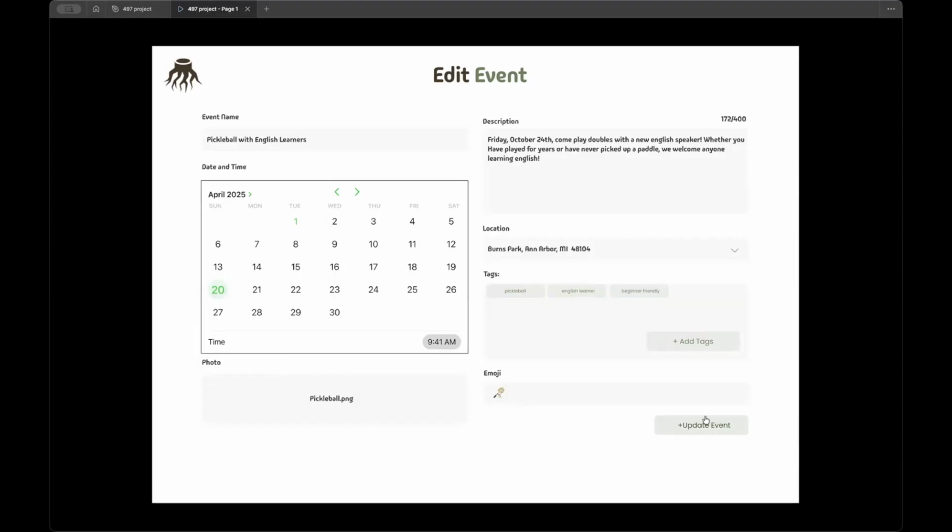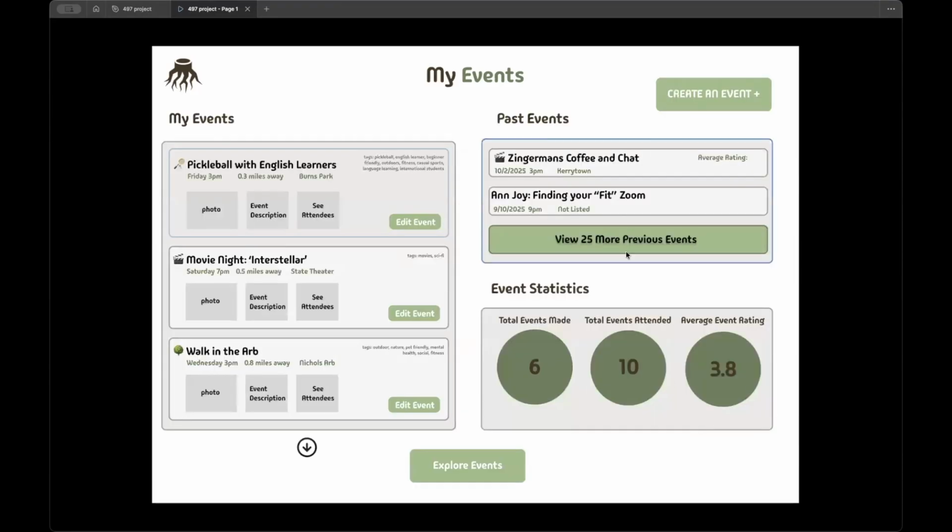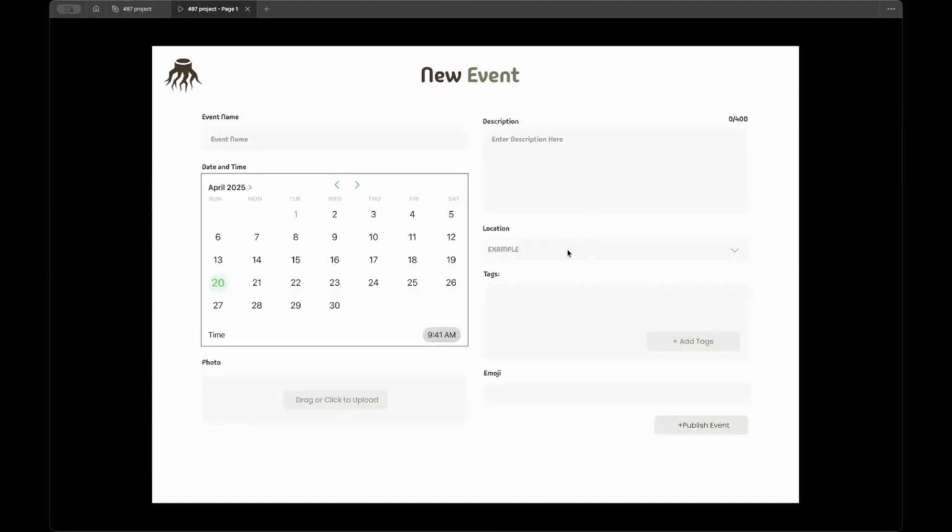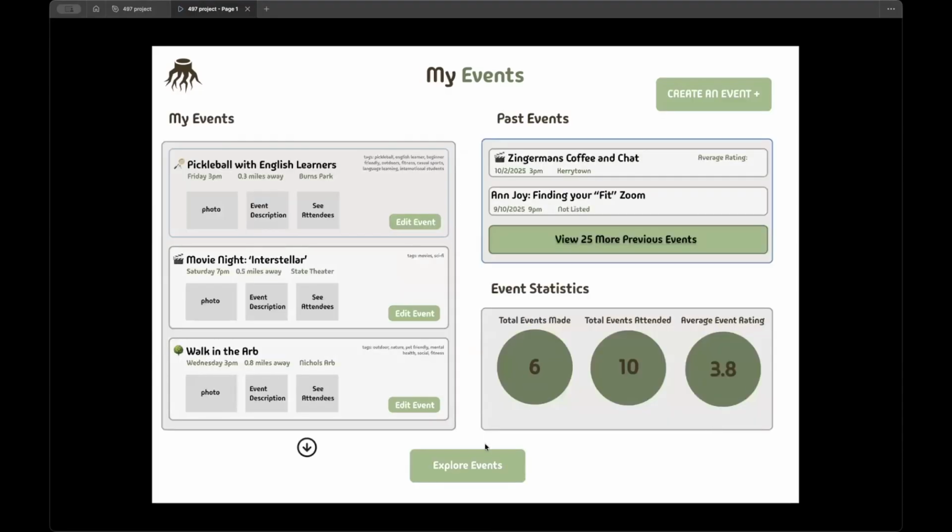Let's say this persona decides, I don't need to update anything. Maybe they have a great new idea for a new event. In the same exact layout as our edit event, we have our new event page. Our decision behind making them the same allows for consistency and a lower level of intelligence required to understand how to create and edit events, as sometimes it becomes overbearing for those that might not be familiar with online platforms such as ours.